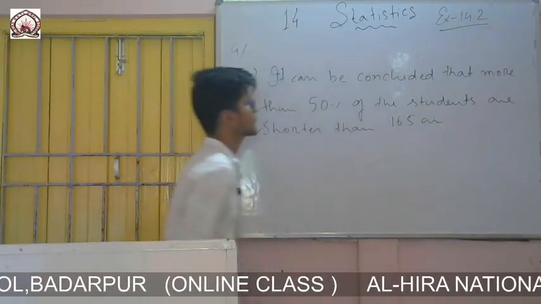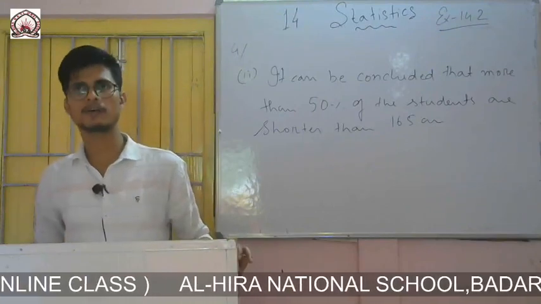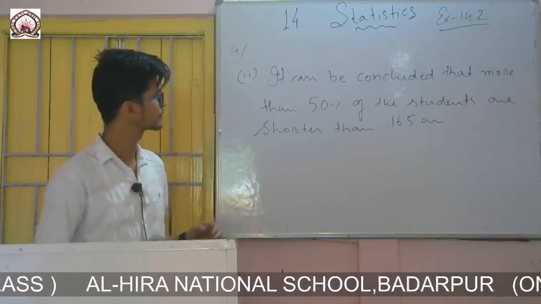That means more than 50% of the students are shorter than 165 centimeters.